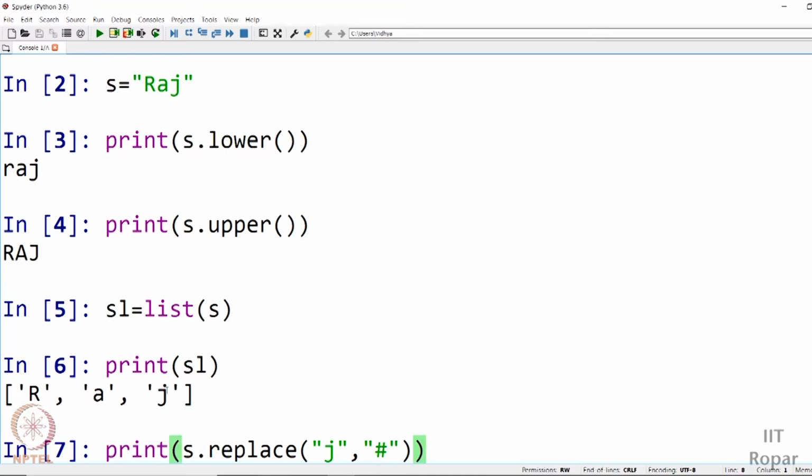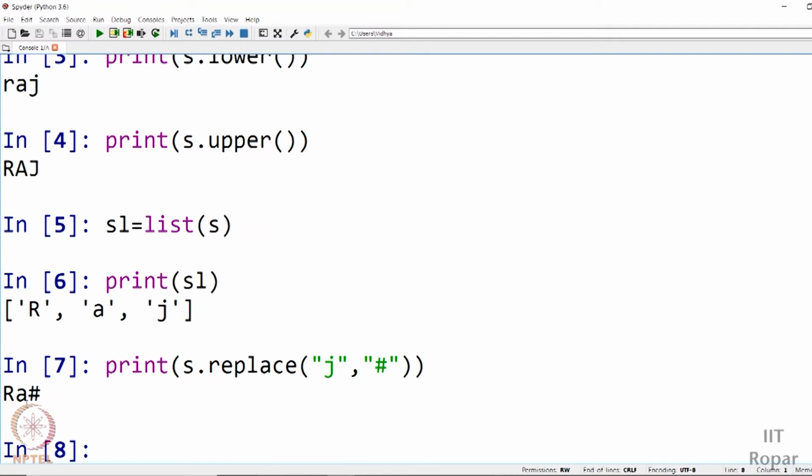If I run it, it is printed as RA hash, in place of J, hash is substituted. So this replace function precisely does that. It will search for this particular string here and it will substitute this string in place of it. This is the source string and this is the target. It will search for the source and it will replace it with the target.